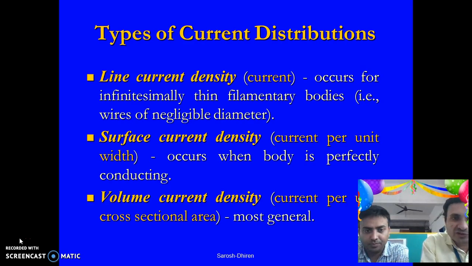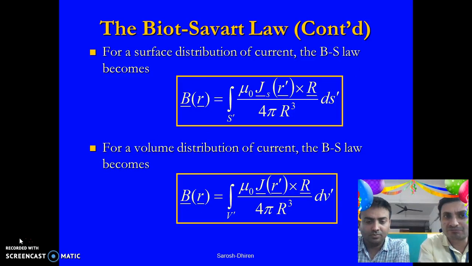For a two-dimensional flow, it is a surface current density, current per unit width, and it occurs when body is perfectly conducting. It is a two-dimensional surface. And the three-dimensional conduction is through the volume, that is volume current density, current per unit cross-sectional area. And it is most general, that is in real time considered as volume current density.